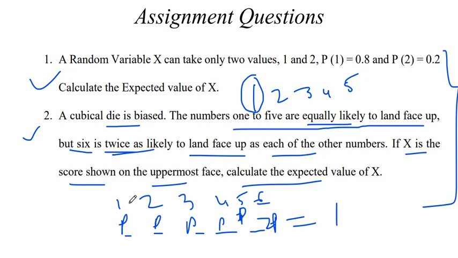Now 1 to 6 are all the outcomes, so if we add all these probabilities, the sum should be 1. After solving this equation, we have the probability of each value of the random variable, and then you can solve for the expected value of x. This is a somewhat tricky example. So now your lecture is completed.